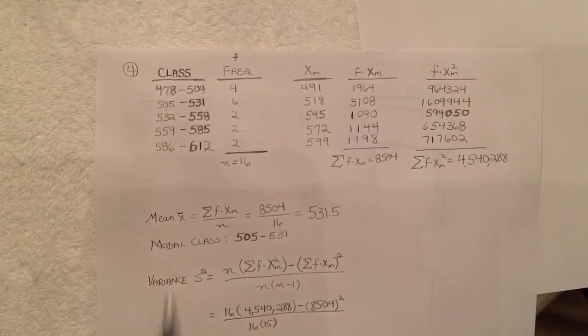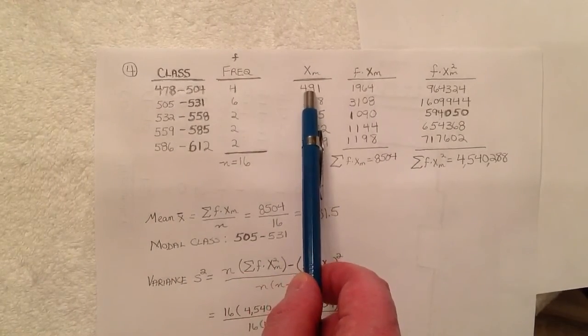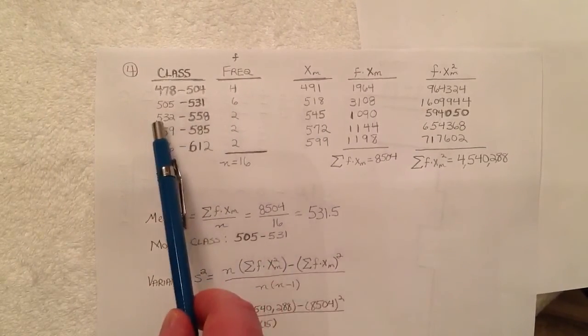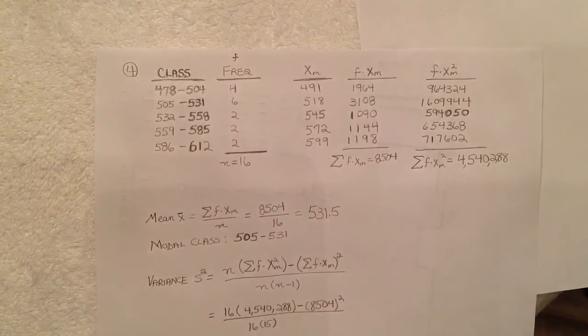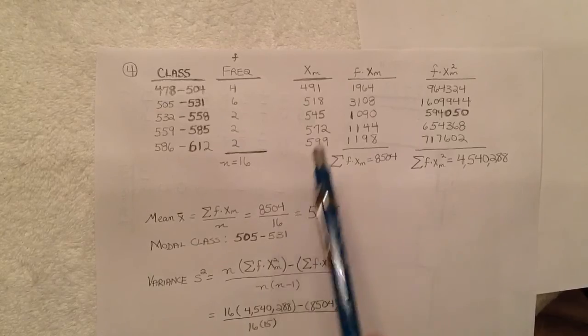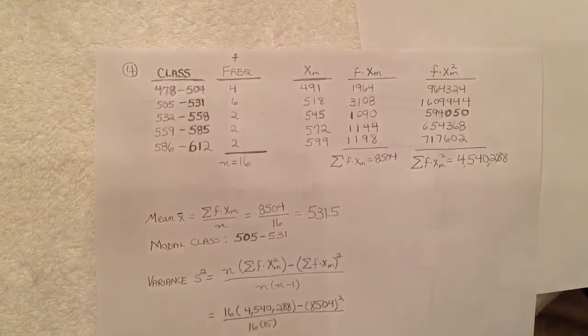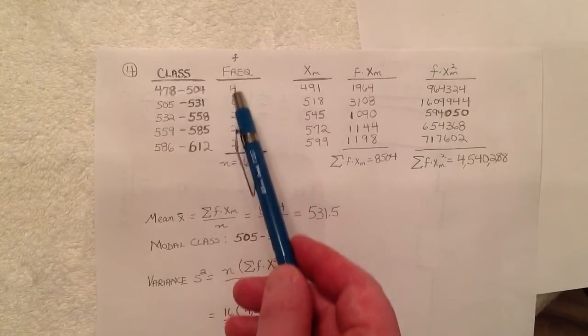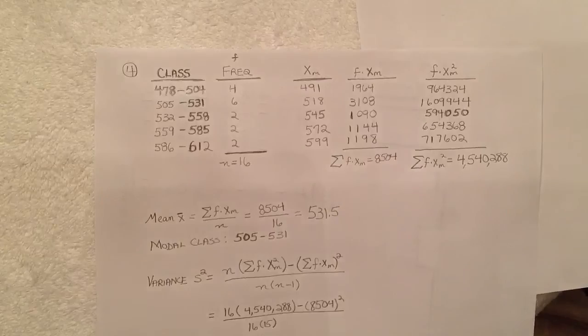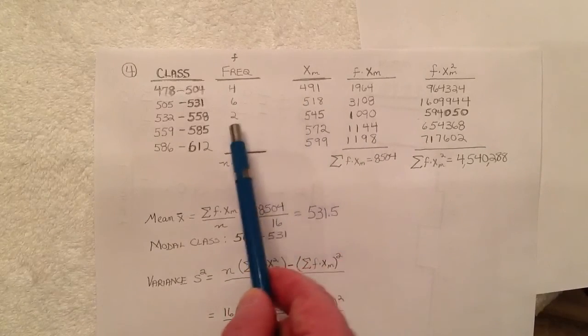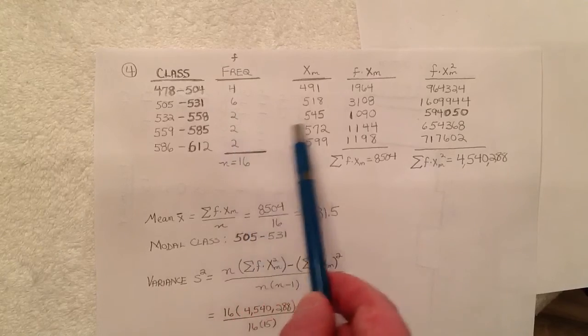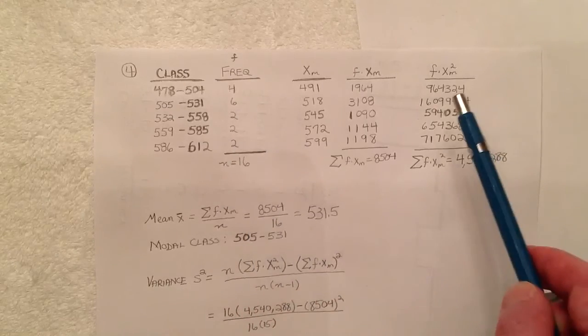Okay, so for the first class, the midpoint is at 491, second class 518, and the third class gives us a midpoint of 545. And then rounding out the rest, you have 572 and 599. And in calculating the mean, we need to take the product of the frequency and the midpoint. So we have 4 times 491, 6 times 518, 2 times 545, 2 times 572, and 2 times 599.